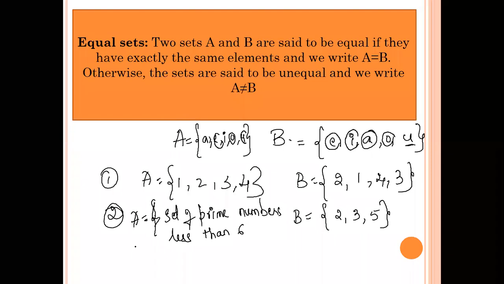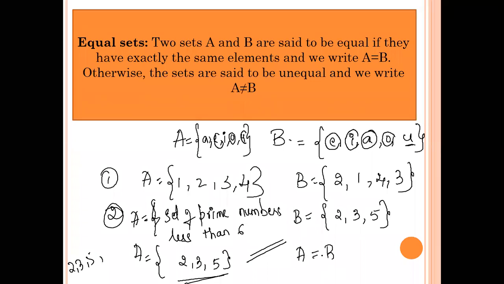Yes. Why is it equal? What are the elements in set A? You have to write those elements which are prime numbers and less than 6. Prime numbers start from 2, 3, 5, correct? It goes on, but we have to write the prime numbers which are less than 6. So it is 2, 3, 5. Okay, so you can see that both are equal. So A is equal to B. So I hope you are clear with the definition of equal sets.